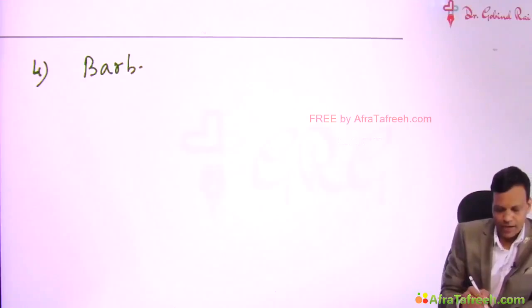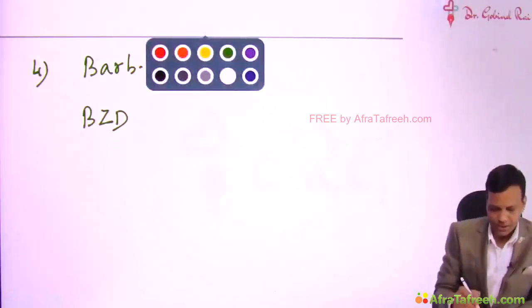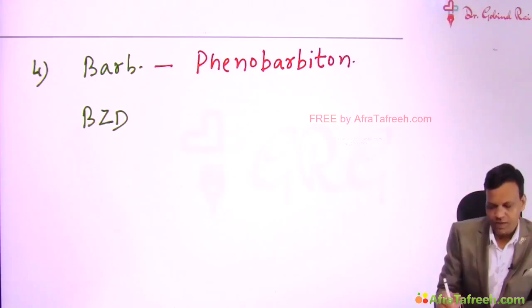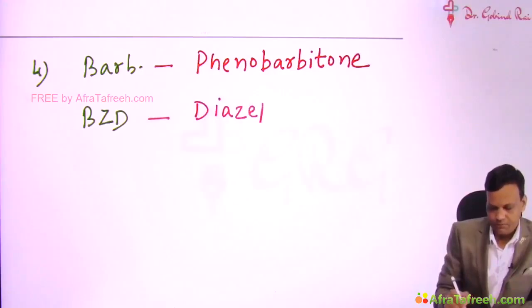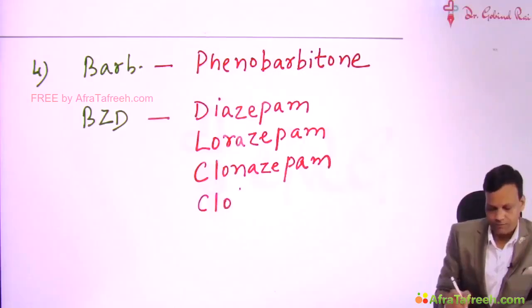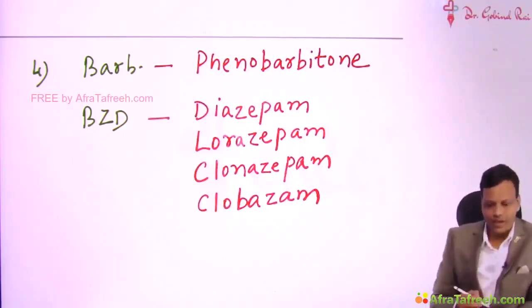The main barbiturate used in epilepsy is phenobarbital, whereas the main benzodiazepines used in epilepsy are diazepam, lorazepam, clonazepam and clobazam. These are the benzodiazepines used in epilepsy.